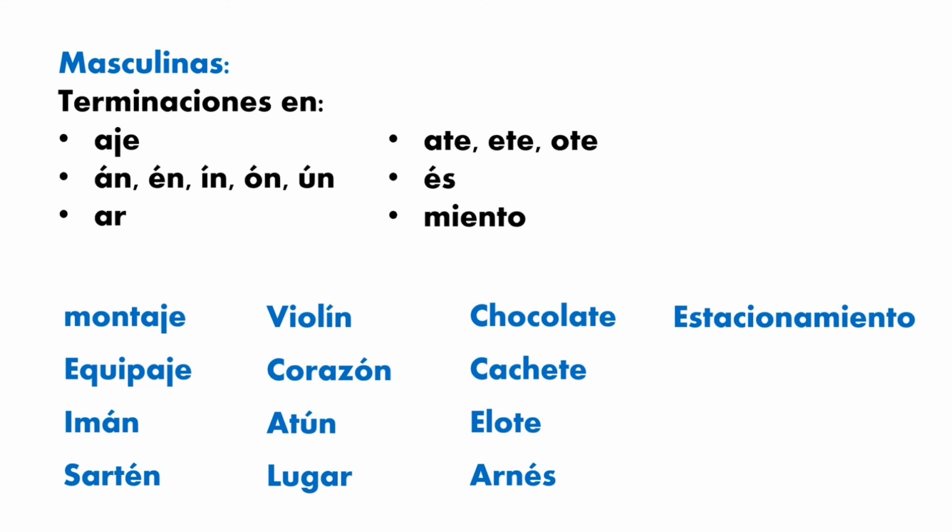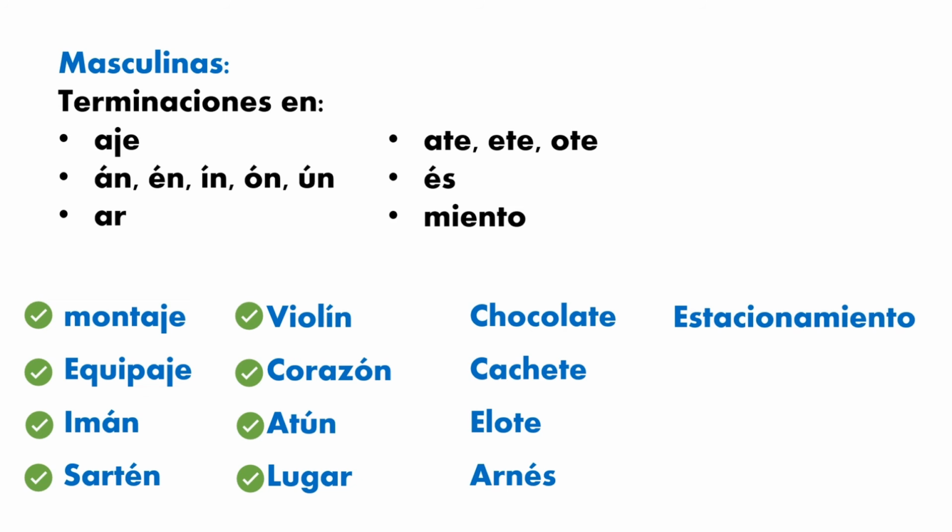Let's start with this one, montaje. If you notice, this word ends with aje, so it will be el montaje. Next one, el equipaje, el imán, el sartén, el violín, el corazón, el atún. If you notice, the vowel has an accent, in Spanish it would be acento on the vowel. So that would be the rule, okay? Perfect.